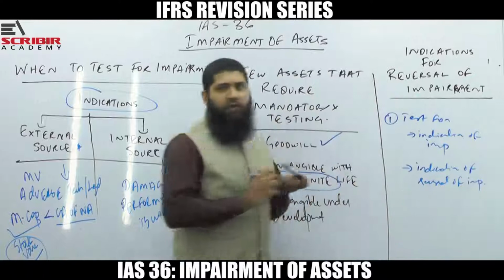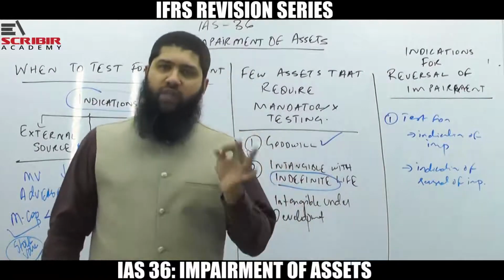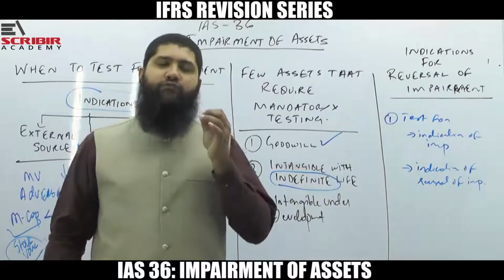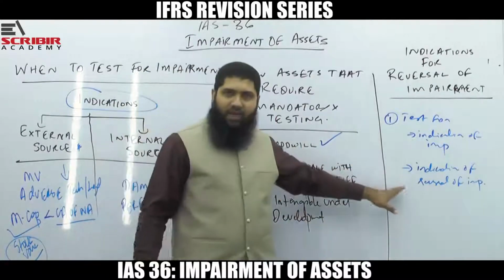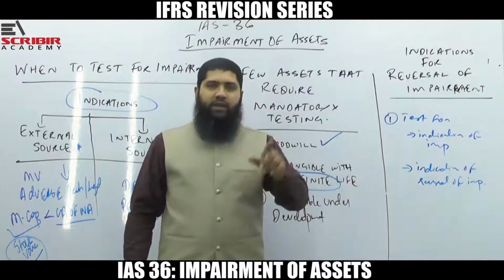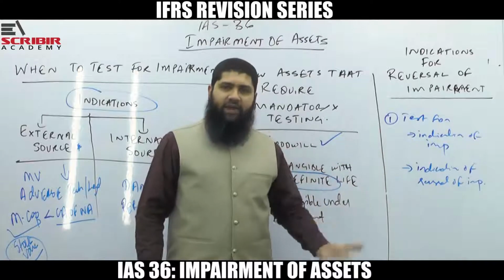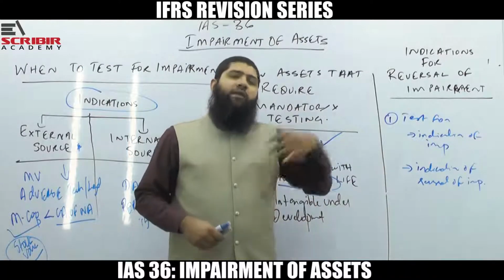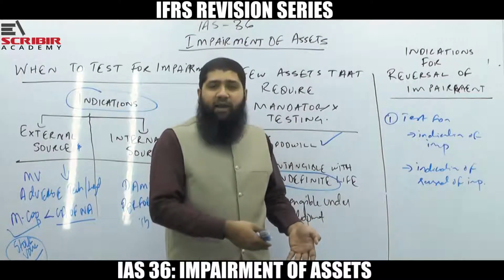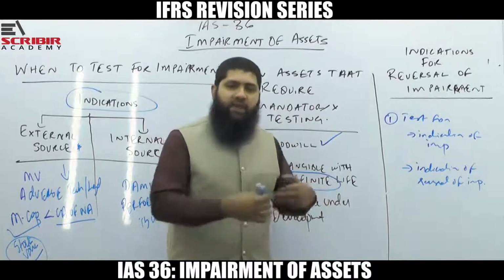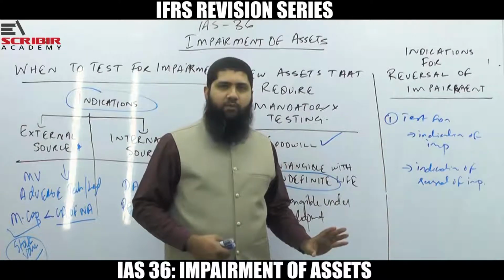So I repeat, these are the two things that you have to do at each reporting date: test for the indications of impairment and test for the indications of reversal of impairment. Once you have recognized impairment, you have to do two things. Test that further impairment loss has not taken place, and check whether there are conditions indicating that the reversal of the recognized impairment loss has to be recognized. This is what you have to keep in mind.